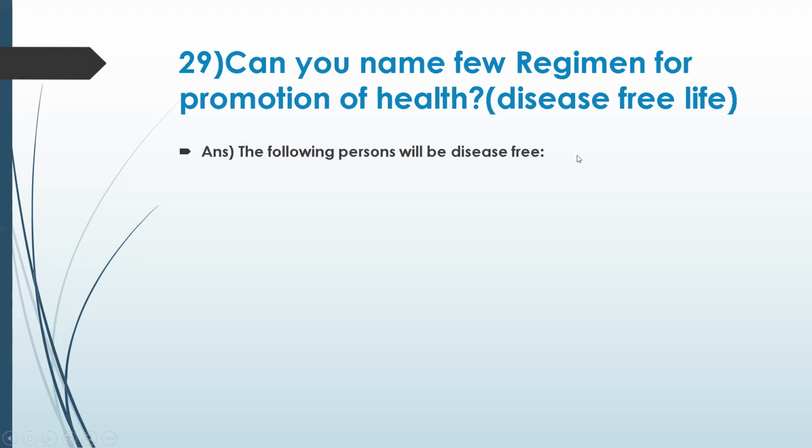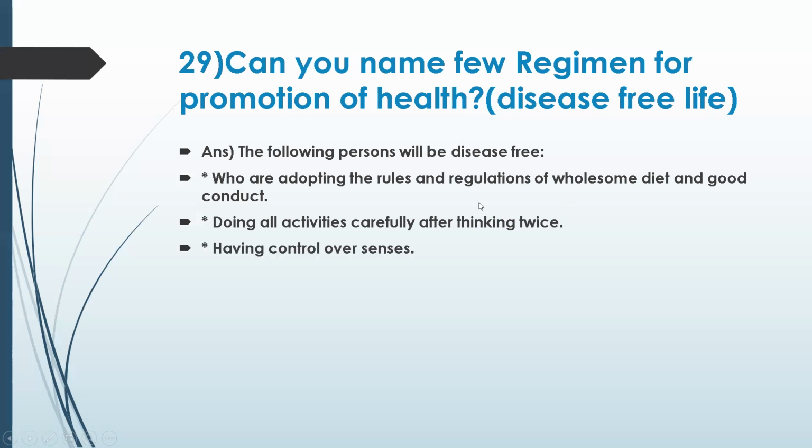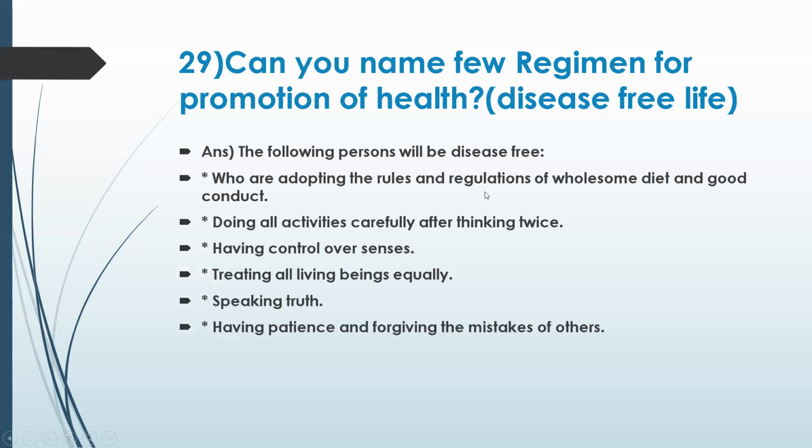Apart from this, there are also a few things: having patience, forgiving others, not telling lies, adopting a proper diet and good conduct, doing all activities carefully after thinking twice, having control over the senses, treating all beings equally, speaking truth, forgiving the mistakes of others, keeping the company of good people.